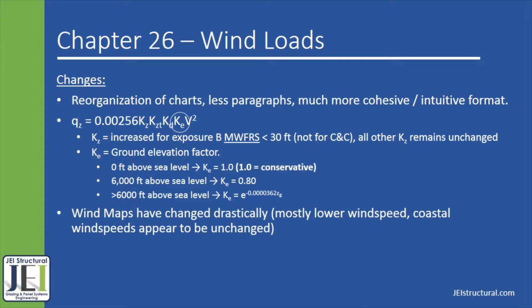Something also worth noting is that the height coefficient, K sub Z, has increased for main wind force resisting systems, exposure B and below 30 feet. This does not affect components and cladding pressures. Perhaps one of the largest changes in Chapter 26 from the ASCE 7-10 to the 7-16 are the wind speed maps, which are shown in the next slide.